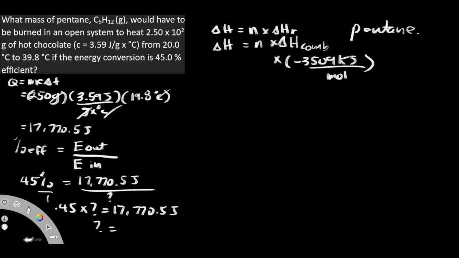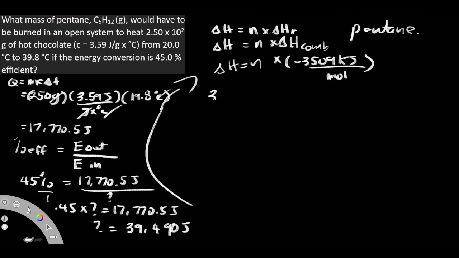So then we're just going to get our value here as 39,490 joules. I'm going to put this value where our delta H is. So we end up getting 39,490 joules. And again, this is the amount of energy released, so I could keep my negative symbol over there.